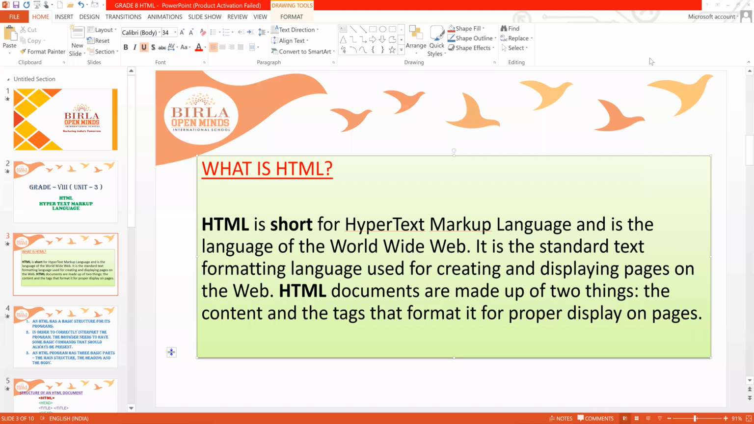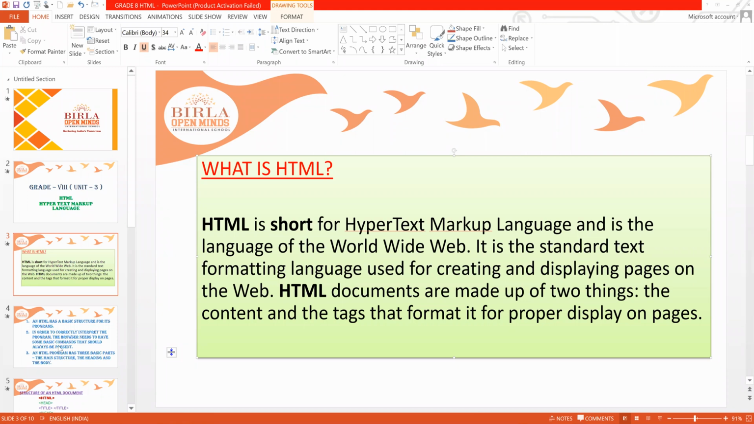So it is a language which is used by the World Wide Web and it is a standard text formatting language used for creating and displaying pages on the web. As you told, whatever we do in the Notepad is used for creating and displaying pages on the web. And HTML documents are made up of two things. What are they? The content, like the body, and the tags that format it for proper display on pages. So tags play a very important role in the codes written in HTML language, right?